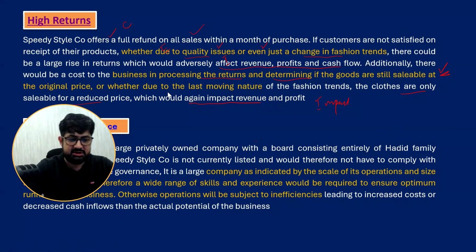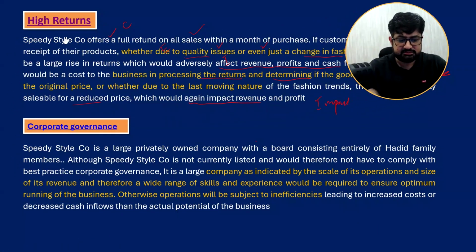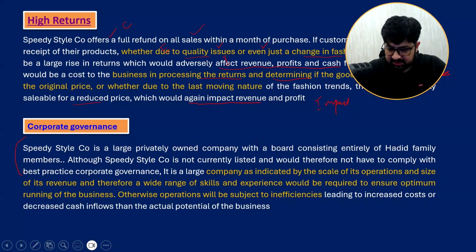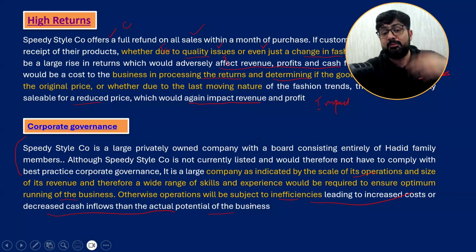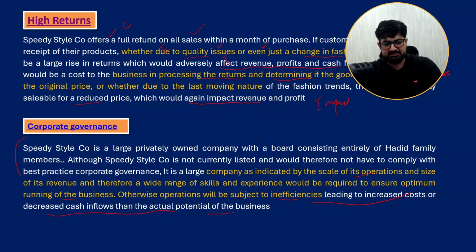So here it should be written, corporate governance. Speedy Style is a large private company, you see the same issue from the scenario we have picked. It is a large company as indicated by the scale of its operation and size of its revenue. A wide range of skills will be required to ensure optimum running of the business. Otherwise, operations will be subject to this impact. Cash flow will be affected. Full potential of the business may not be realized. So this is C. The company is going to be listed. So C, E, and I, impact.